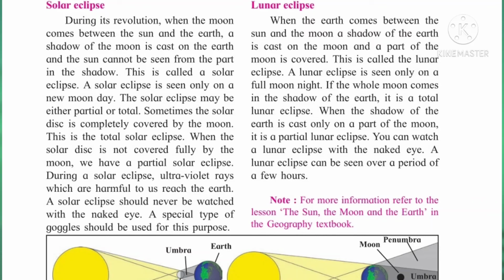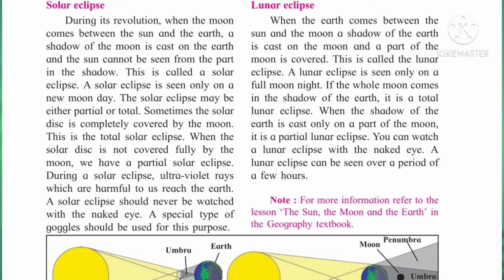But when the shadow of the earth is cast only on part of the moon, it is a partial lunar eclipse. You can watch a lunar eclipse with naked eyes, as the ultraviolet rays are not coming directly, but still we have to take care. A lunar eclipse can be seen over a period of a few hours.